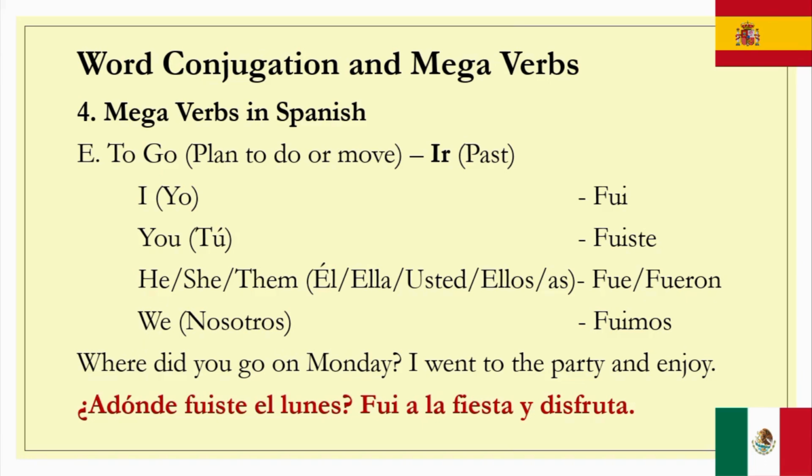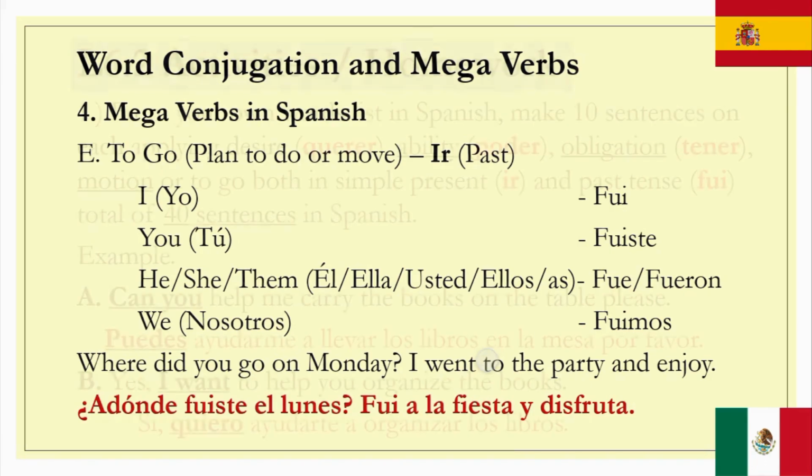I went to the party and enjoyed. ¿A dónde fuiste el lunes? Fui a la fiesta y disfruté. And we put a here before dónde. This is a personal a in Español, just to convey that you're relating the sentence or the context to a personal being. So, ¿a dónde fuiste el lunes? Fui a la fiesta y disfruté.